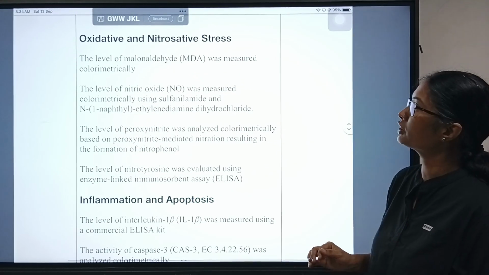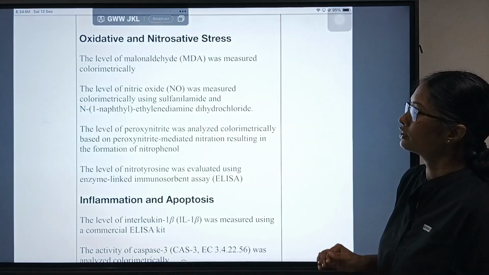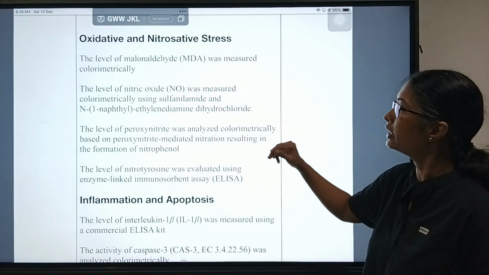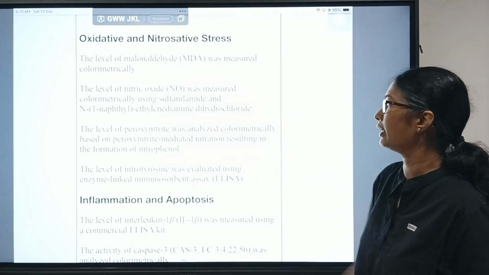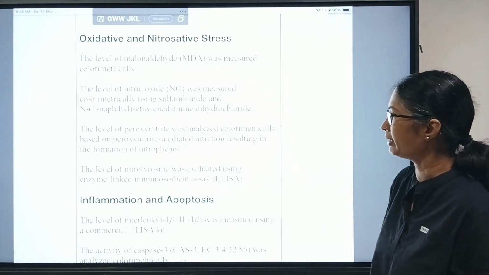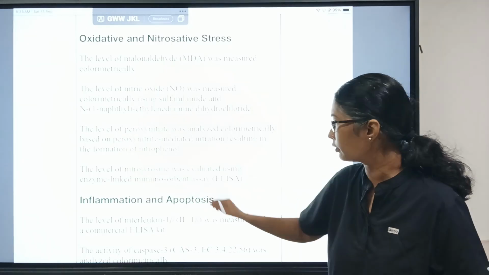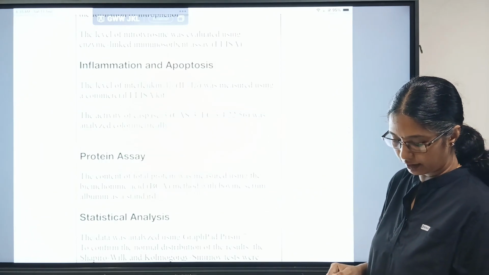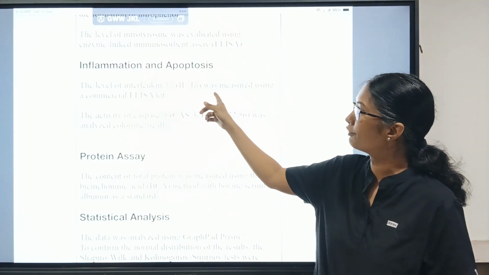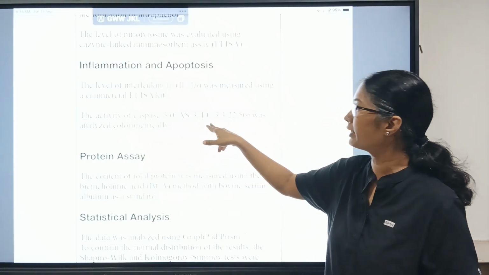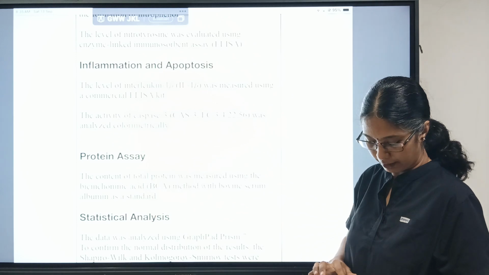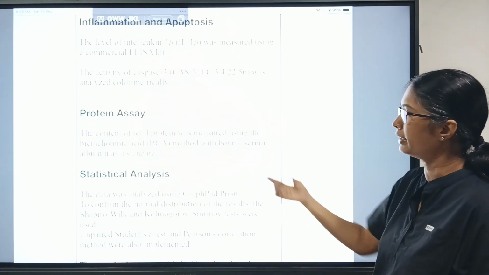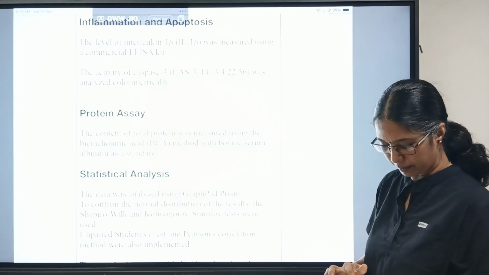Next they measured the oxidative and nitrosative stress. The level of malondialdehyde was measured colorimetrically, nitric oxide was measured, and the level of peroxynitrite was analyzed colorimetrically based on peroxynitrite-mediated nitration. Nitrotyrosine was also evaluated using ELISA. Inflammation and apoptosis were also studied, using the level of interleukin for inflammation and the activity of caspase 3 for apoptosis. The protein assay was also done: total protein content was determined by the BCA method with bovine serum albumin as a standard.